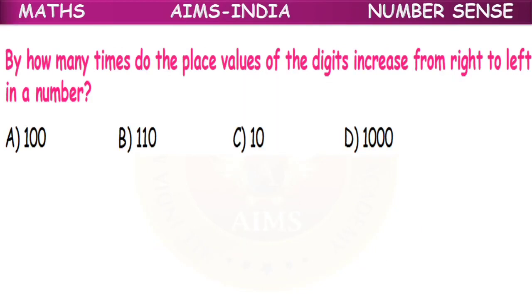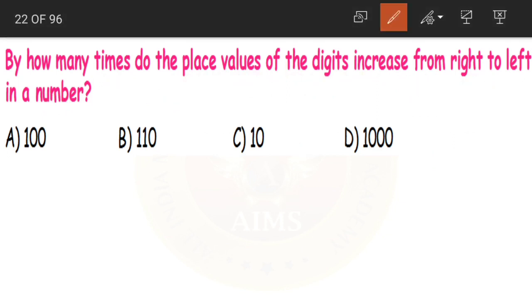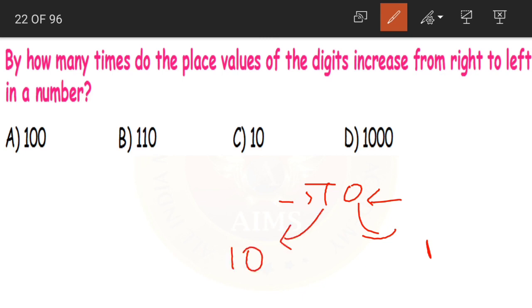Next children, by how many times do the place values of digits increase from right to left in a number? Suppose you take, yes, this is the ones place and this is the tens place. In the ones place, what will its value be? 1. Okay. In the tens place, the value will be 10. Yes or no, children? Yes. Now what are they saying? From right to left, by how many times do the place values of the digit increase?